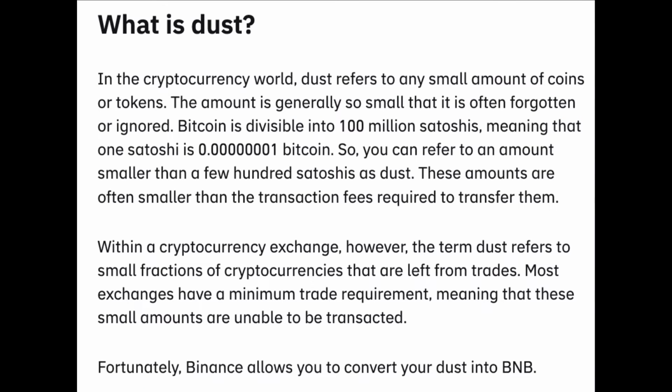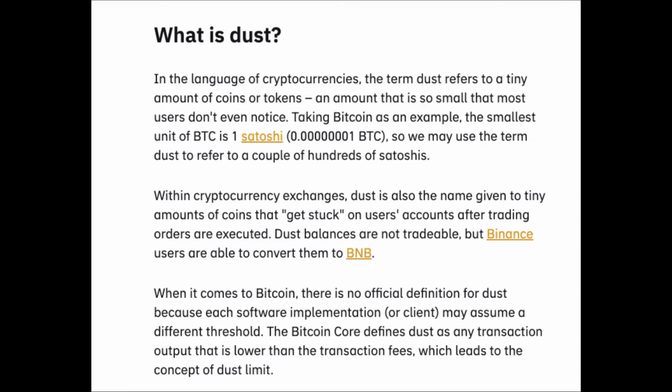On my screen, I have opened a definition for dust. Please pause the video and read it once in order to have a better understanding. Dust is a small balance that is left behind in your wallet after a transaction. All the exchanges have a minimum trade requirement, and when the amount is below this requirement, the smaller amounts are not able to transact and they accumulate as dust, or smaller fractions of amount, in your wallet.